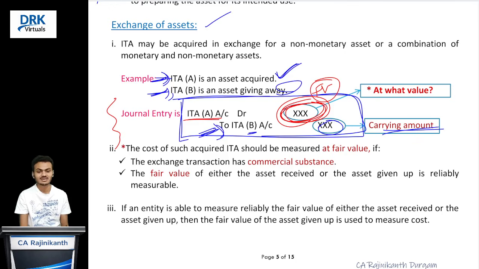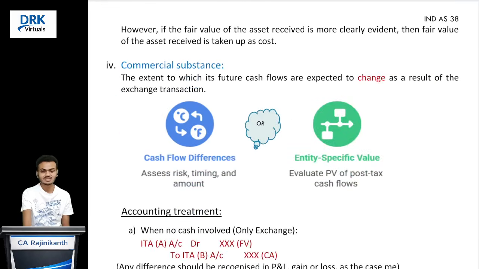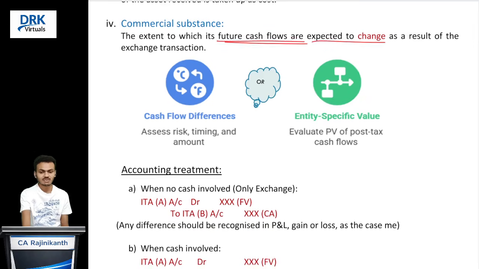Fair value is fine. What is the meaning of commercial substance? Commercial substance means because of that exchange transaction, how our future cash flows are expected to change. How to determine that? Simply, you check the configuration of cash flows of the asset that we are giving up and the configuration of cash flows of the asset that we are acquiring. If the configuration of cash flows is different, in that case, we can say that there exists a commercial substance. Clear? Configuration of cash flows means what? Its nature, timing, risk, amount of cash flows.